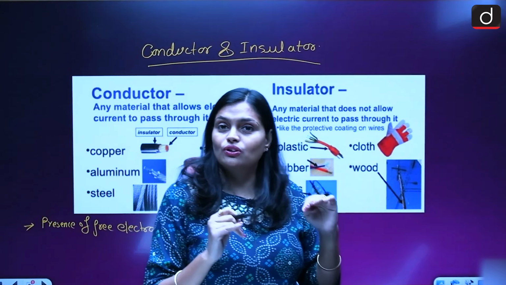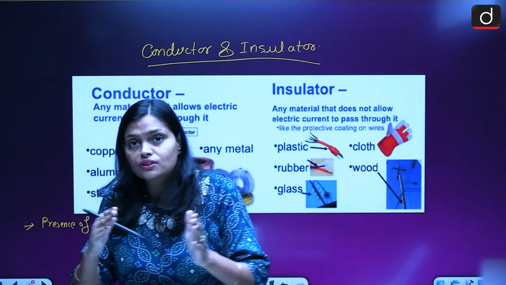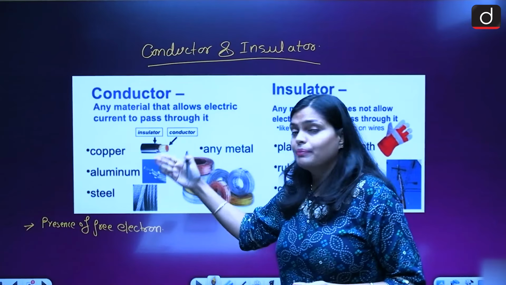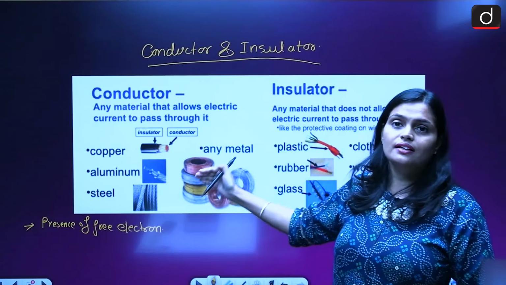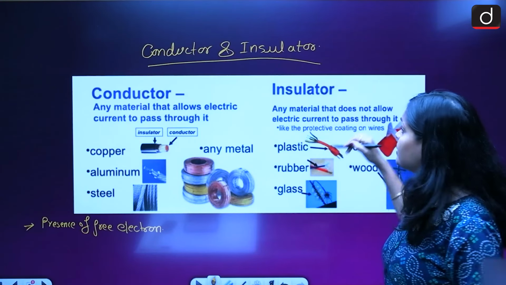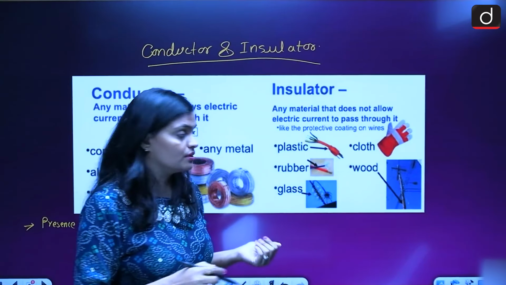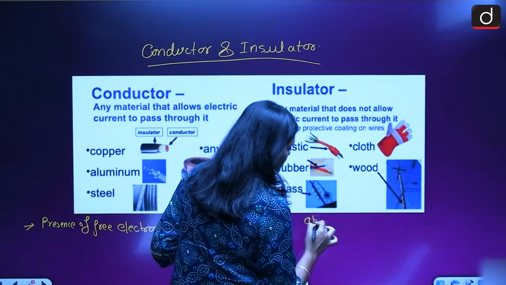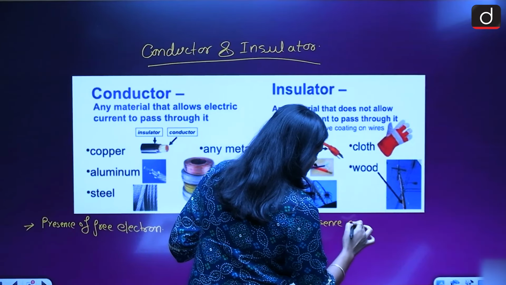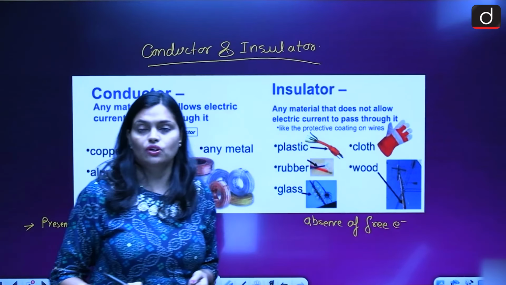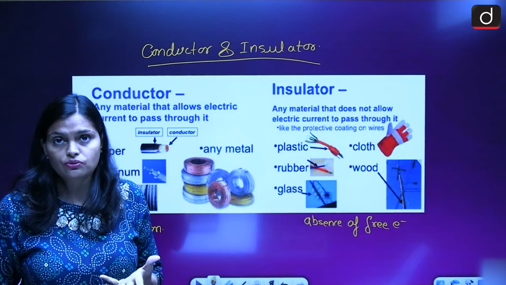If the electrons are free, when the electrons move, they conduct electricity. So due to the presence of free electrons, a conductor can conduct electricity. In an insulator there is an absence of free electrons.